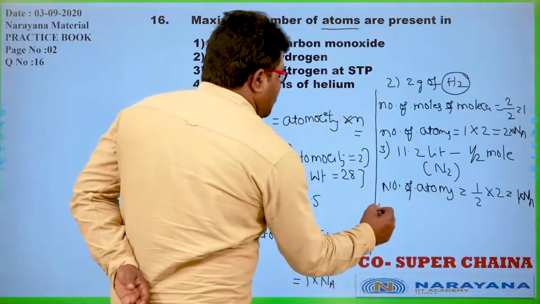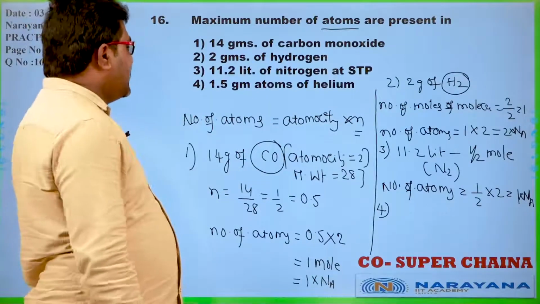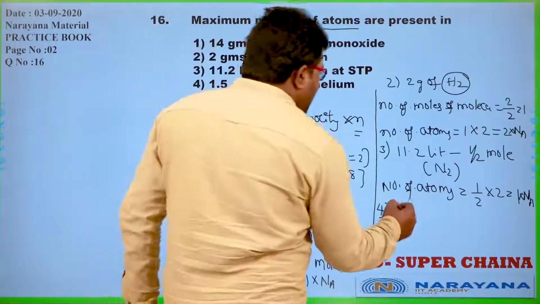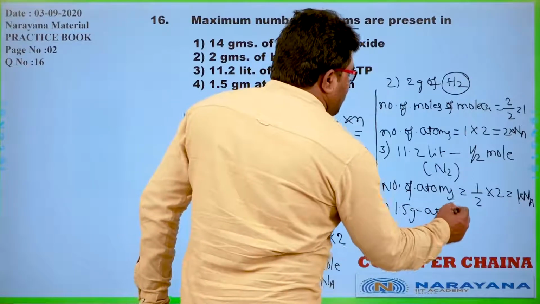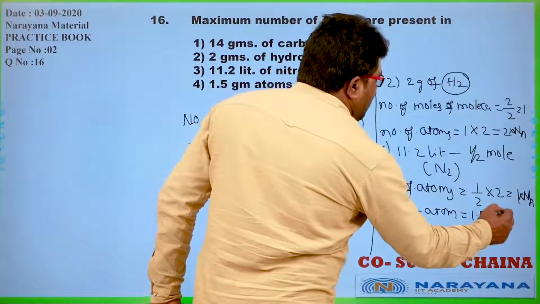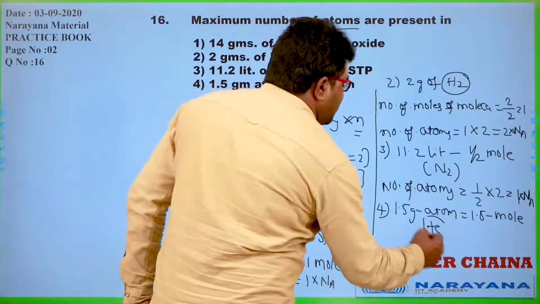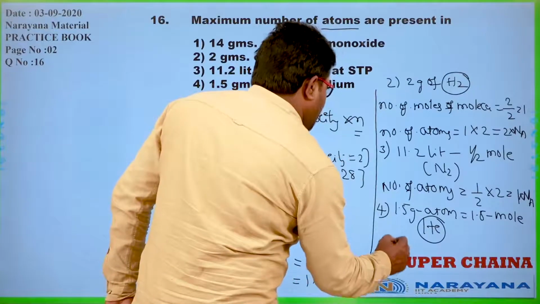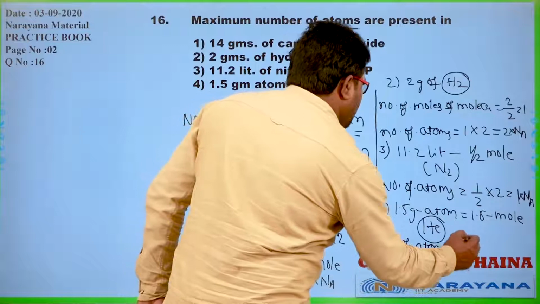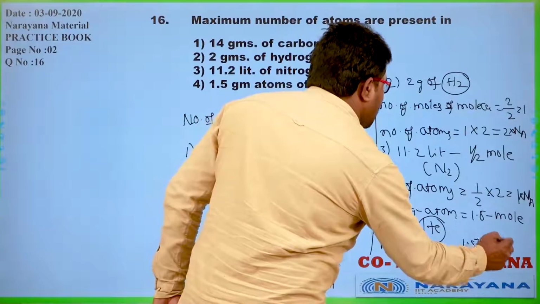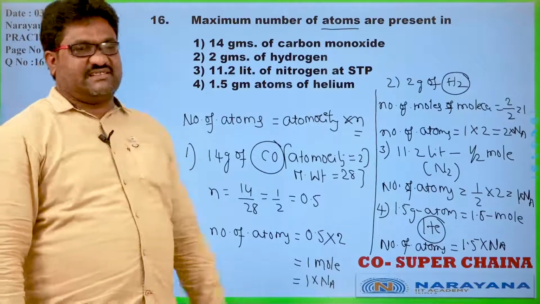Now coming to the fourth case, 1.5 gram atoms of helium. 1.5 gram atom means 1.5 mole. Helium has atomicity 1, so number of atoms is 1.5 into Avogadro number, because it is a monoatomic gas.